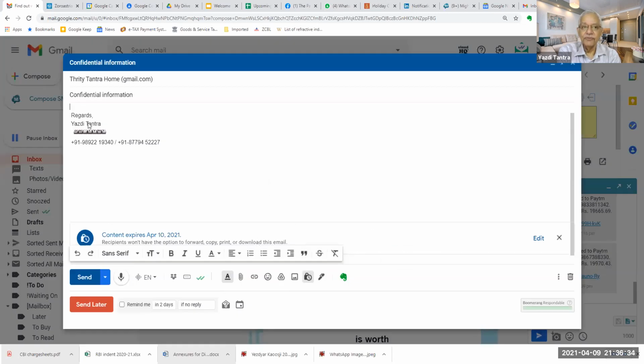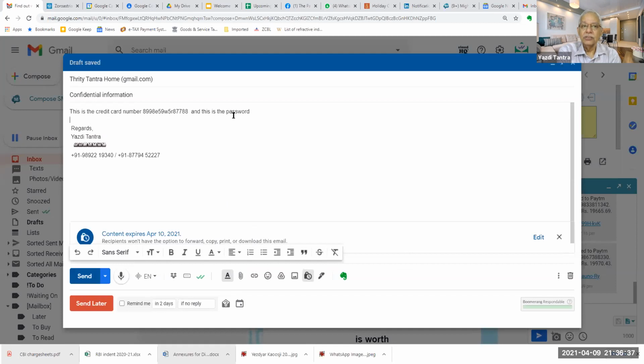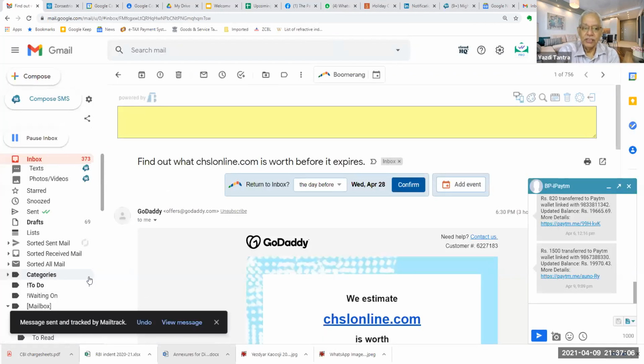It shows me this information, and this was the original mail, correct? This is the credit card number and this is the password. I didn't write the password. Now if I send this mail, it will remain in the recipient's inbox for 1 day, but the recipient will not have the option to forward, copy, print or download this email. So let us say send. Now we have sent this mail, and what happens in the inbox of the recipient?